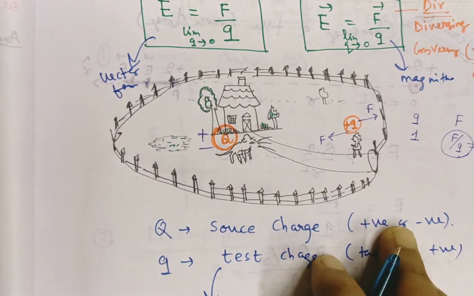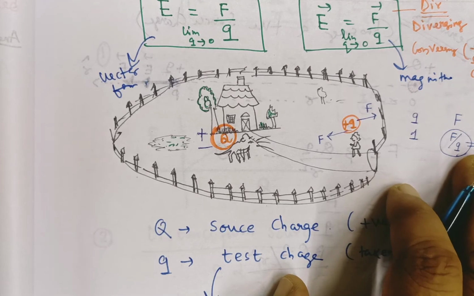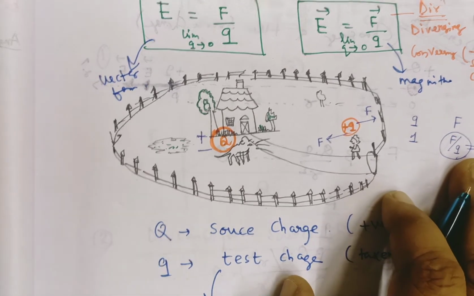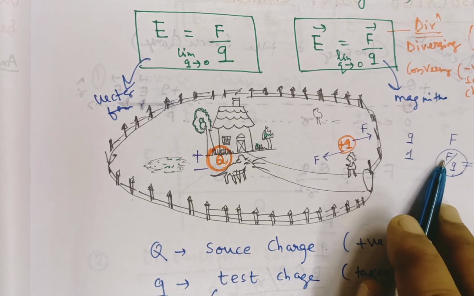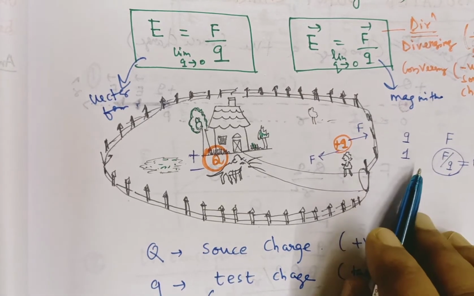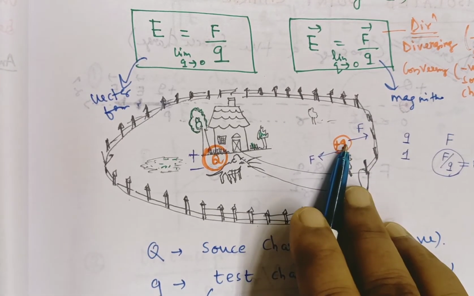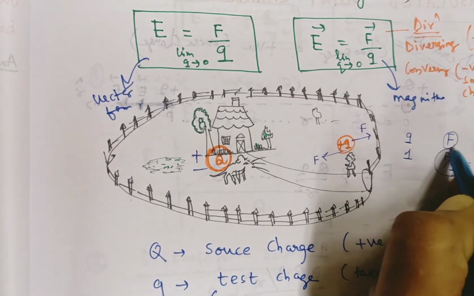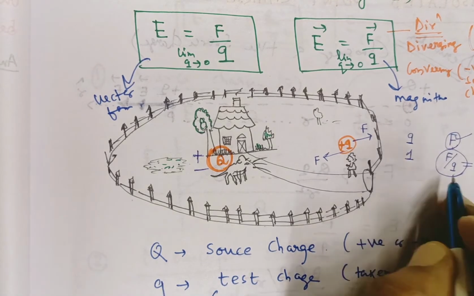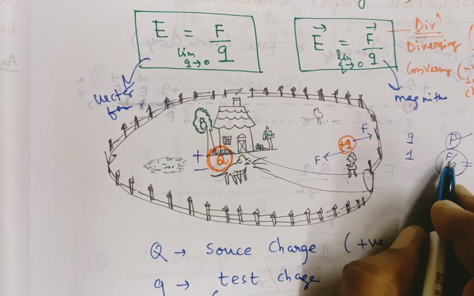So how can you measure the electric field intensity? Electric field intensity can be measured as the amount of electrostatic force acting on the test charge per unit test charge. Total force acting on the test charge is F. For unit test charge, force acting on it is F by q.